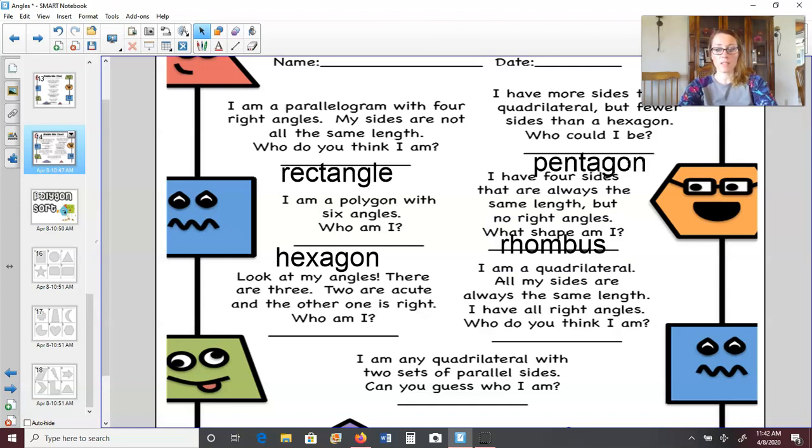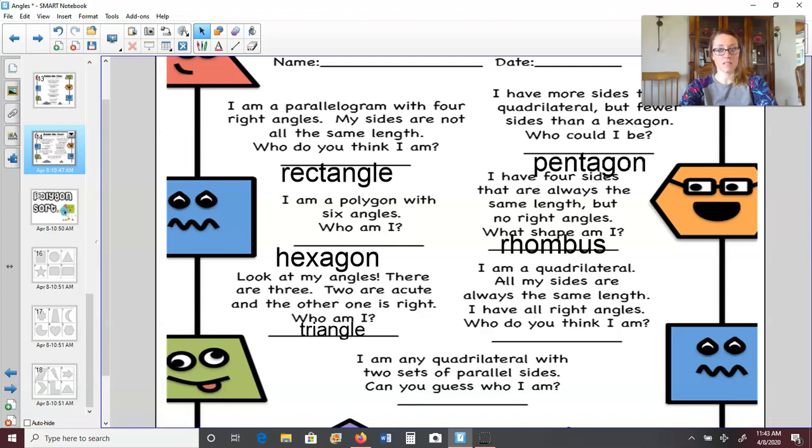Okay, look at my angles. There are three. Two are acute, and the other one is right. Who am I? Well, the big hint here is that there are three angles. So a shape that has three angles is a triangle. Next week, one of our lessons is specifically on triangles, and since it tells us this triangle has one angle that is right, specifically we would call this triangle a right triangle. So we will learn about that next week.